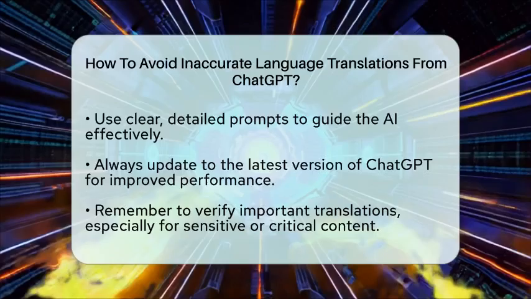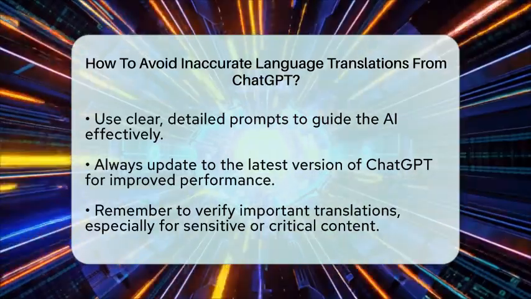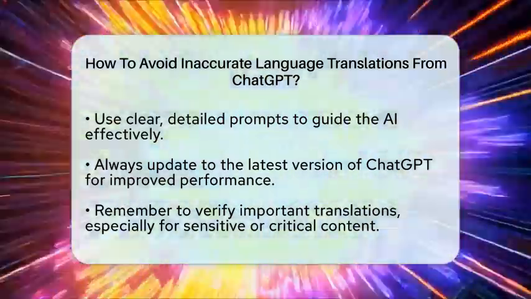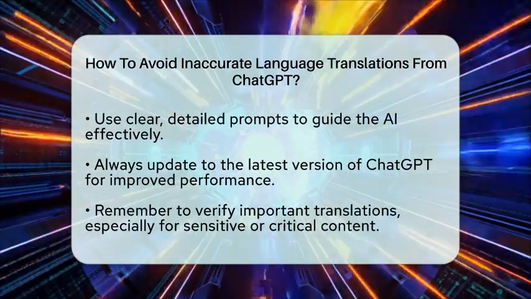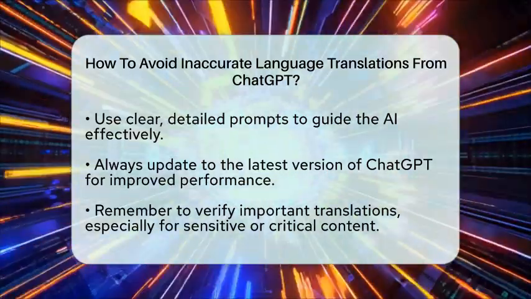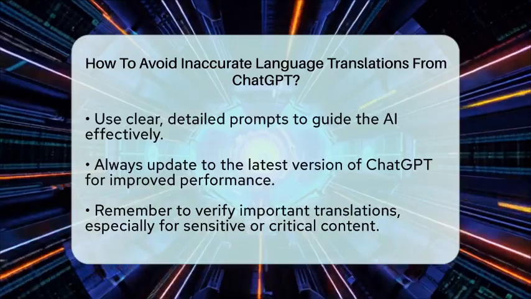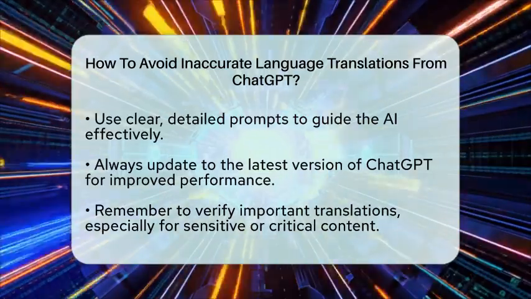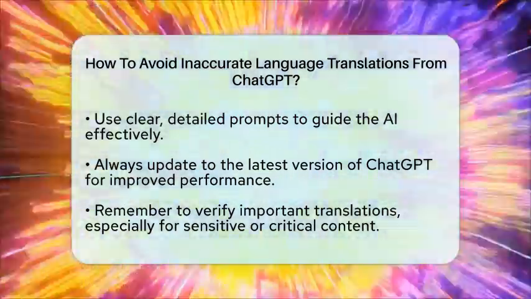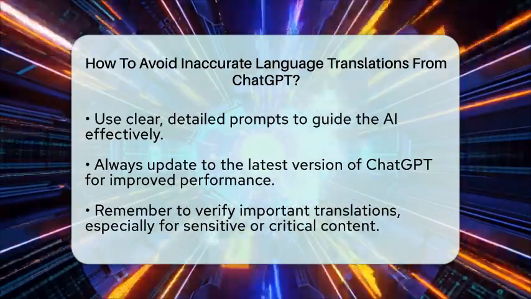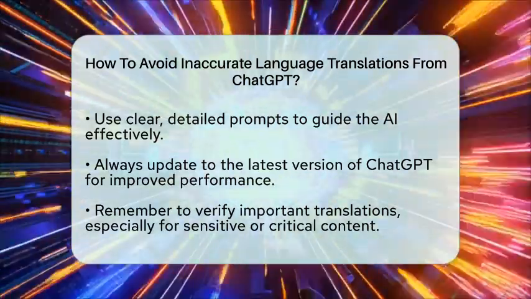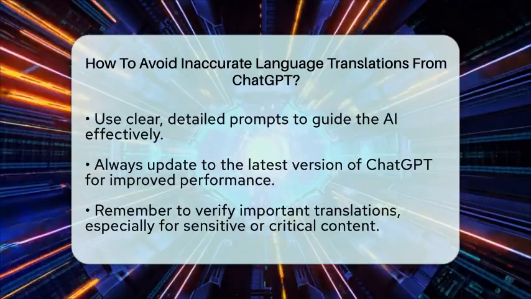Prompt engineering is key. When working with coding or language learning, give clear instructions. For example, say, "Translate this programming code into French, keeping all syntax intact," or "Translate this technical manual accurately." Clear prompts guide ChatGPT to focus on what matters most, reducing errors.